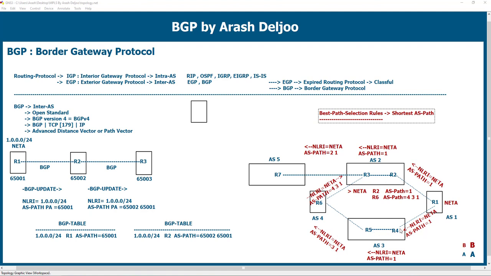But when R4 sends this update to R5, it doesn't increment the AS path. Why? Because in the same AS, we shouldn't increase the AS path. Because of that, we have two types of behavior in BGP.